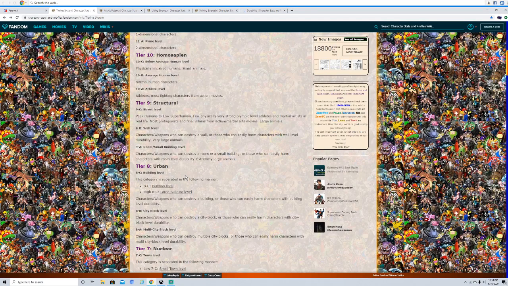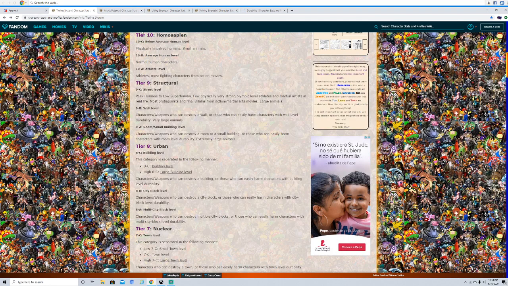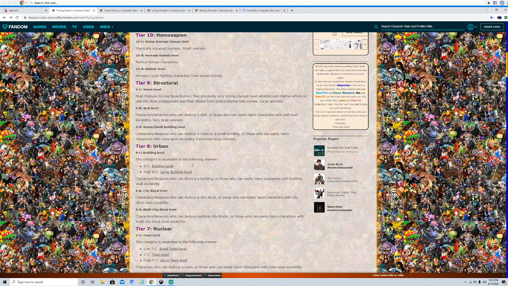Okay, so tier 8 is when things start to get a little freaky. You have building level, and then you have large building level. I'll cover that in attack potency, but basically the gap between these two is a very, very, very wide gap, right? Basically, characters can level buildings.